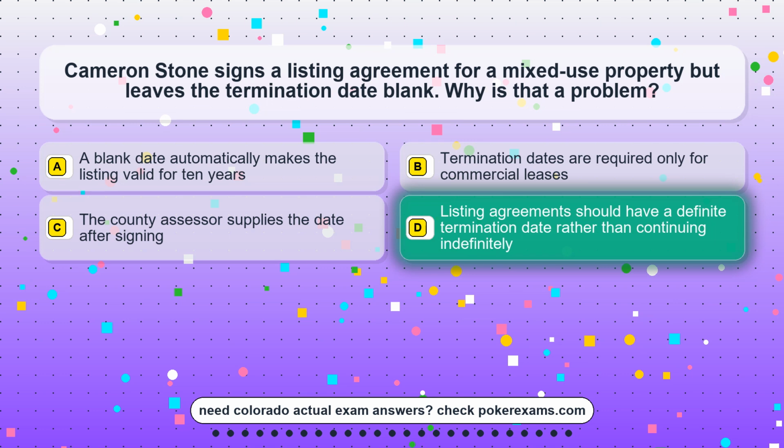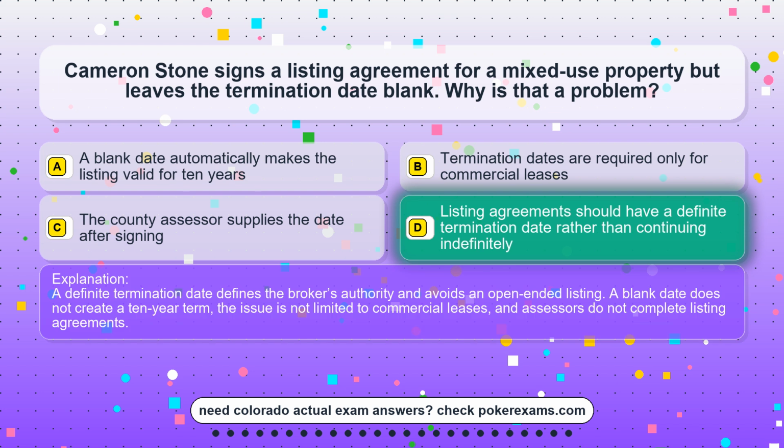The correct answer is option D. Listing agreements should have a definite termination date rather than continuing indefinitely. A definite termination date defines the broker's authority and avoids an open-ended listing. A blank date does not create a 10-year term. The issue is not limited to commercial leases, and assessors do not complete listing agreements.